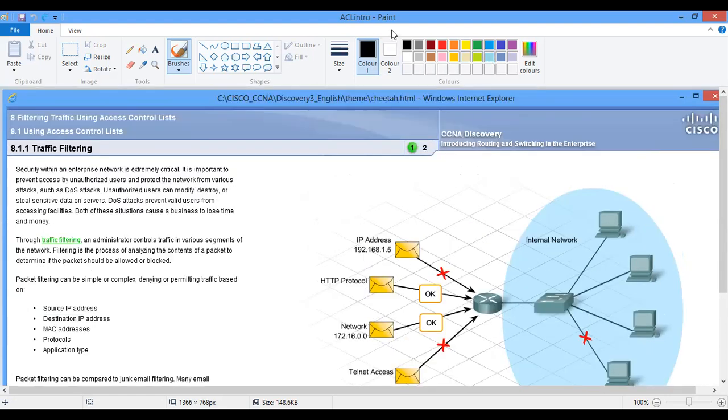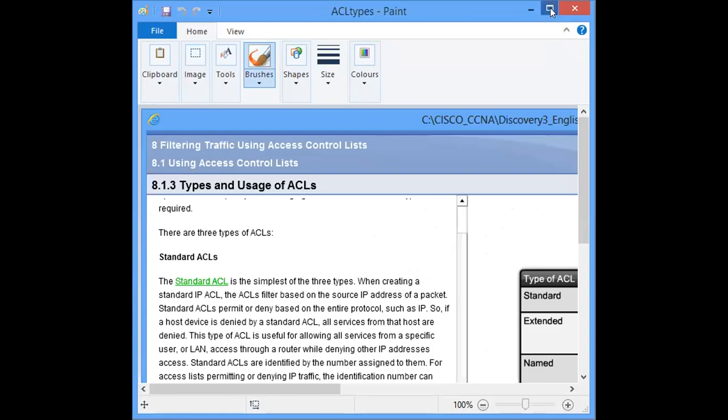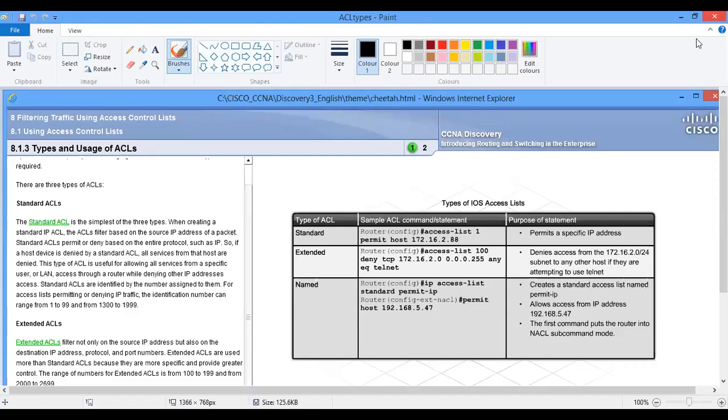But before we continue with that, we need to know the types of access control lists. We have different types of access control lists. We have standard access control lists. We have extended access control lists. We have named access control lists. So these are the different types of access control lists.